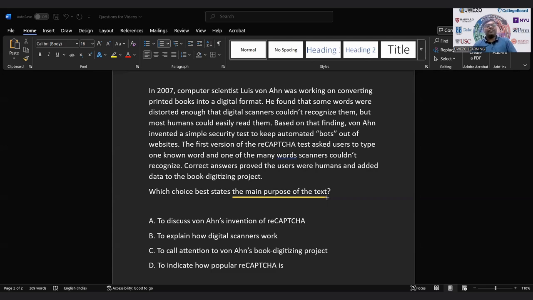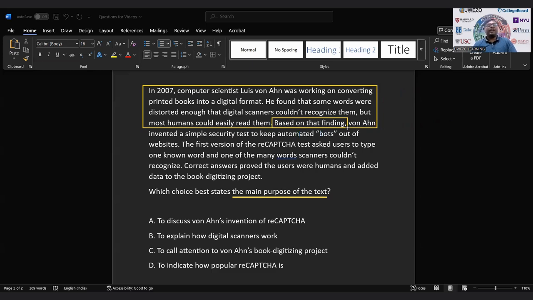The text says, in 2007, computer scientist Louis von Ahn was working on converting printed books into a digital format. He found that some words were distorted enough that digital scanners couldn't recognize them, but most humans could easily read them. Based on that finding, it means the first part has a certain finding, and then in the second part, what he did based on the finding.